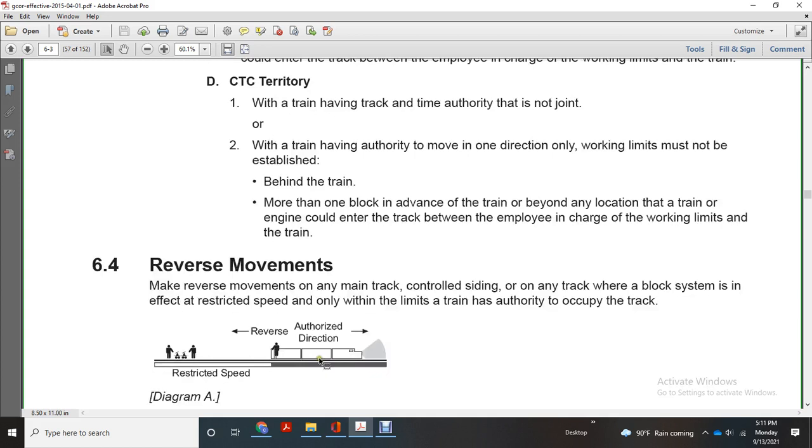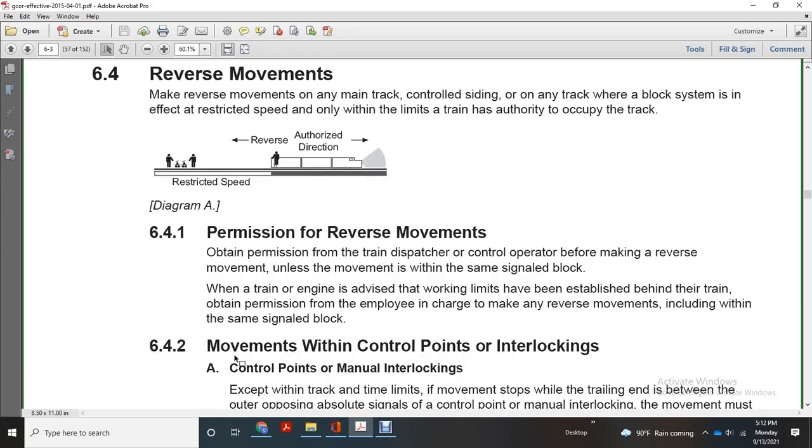Reverse movement: a reverse movement on any main track, controlled siding or any other track where the block system is in effect must be at restricted speed and only within the limits the train has the authority to occupy. Authorized direction, reverse and restricted speed, permission for reverse movement: obtain permission from the train dispatcher or control operator before making a reverse movement unless the movement is within the same single block with the train engine. The working limits have been established behind the train.